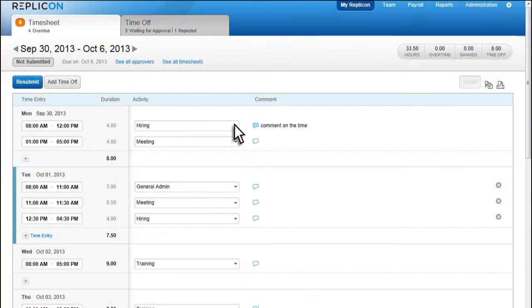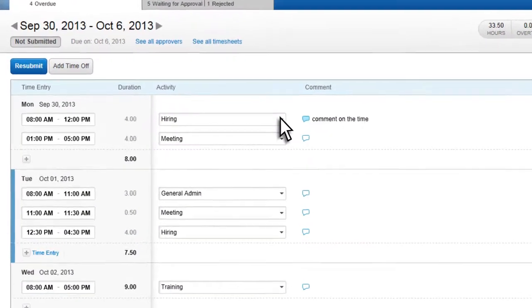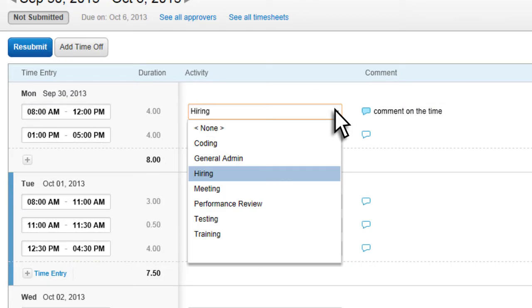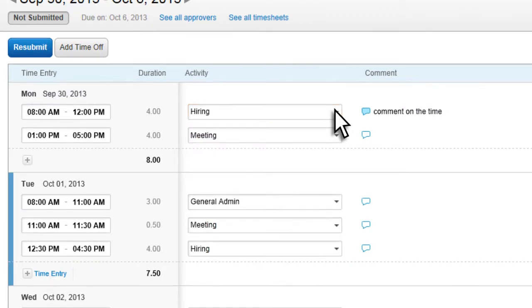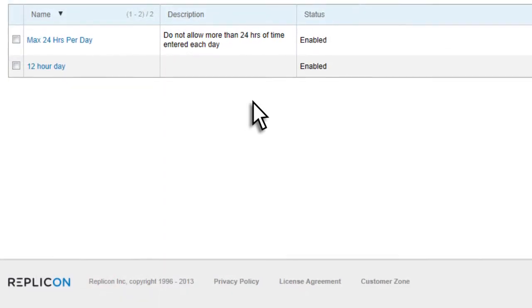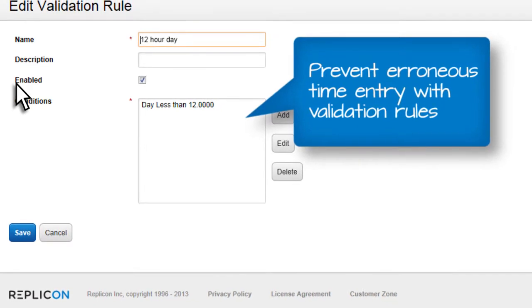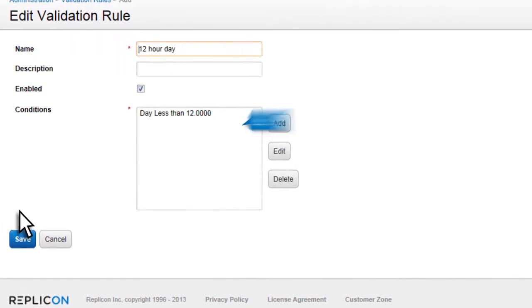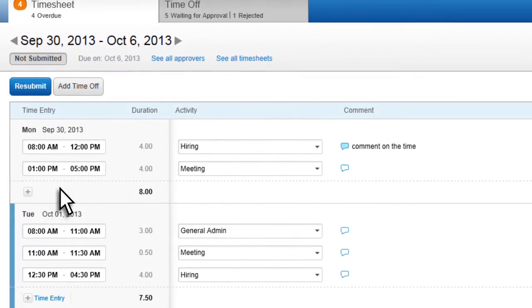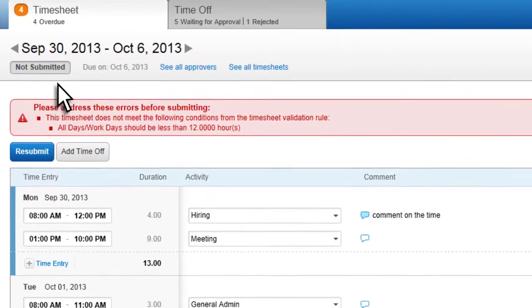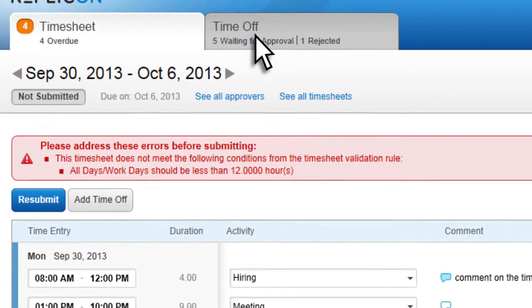Let's take a look at how Replicon helps to accurately track employee time. Employees enter hours against specified activities, and daily totals are automatically calculated. Validation rules prevent erroneous time entry. They can be created on the fly and associated with specific users or groups. For example, limit the total number of work hours in a day, and if exceeded, an error message will direct the employee to correct the error.